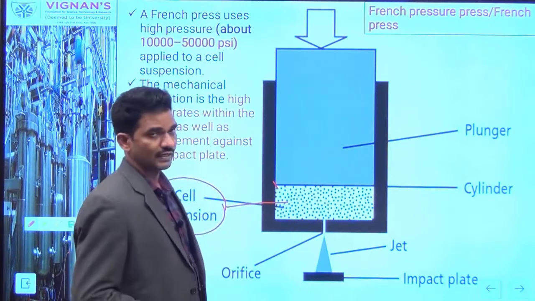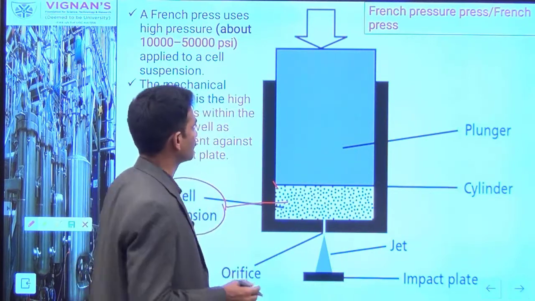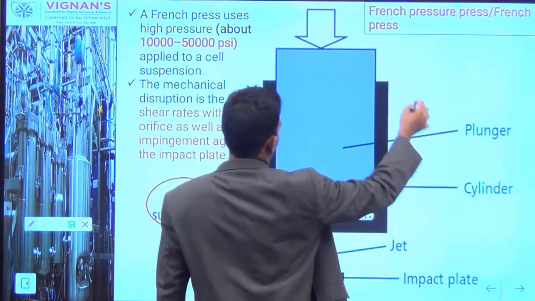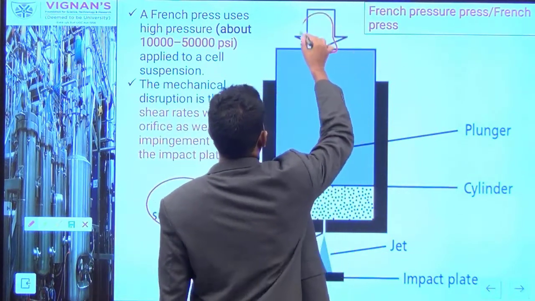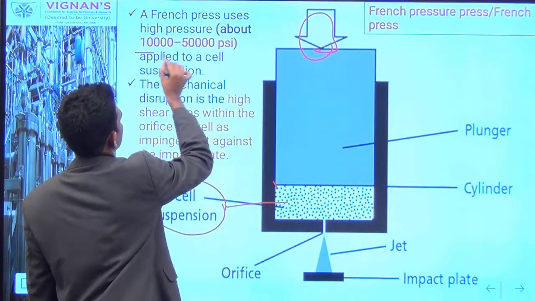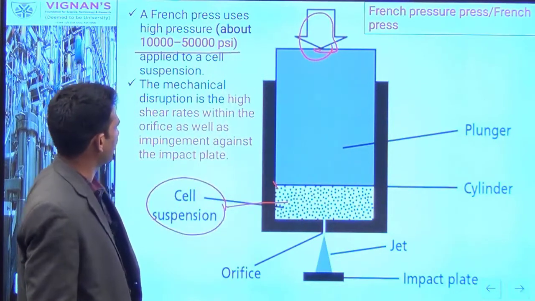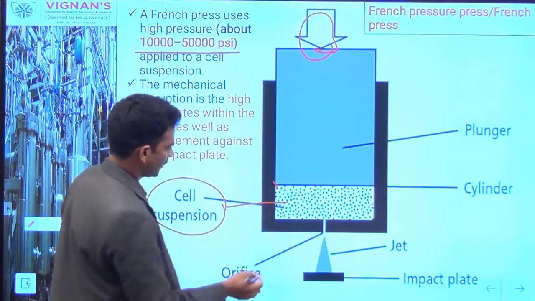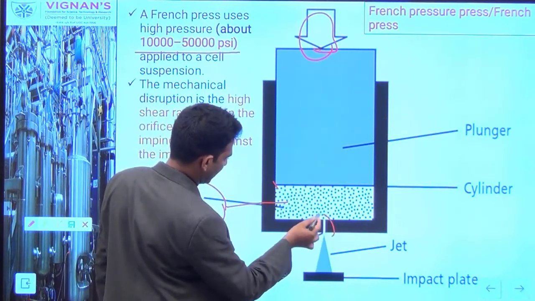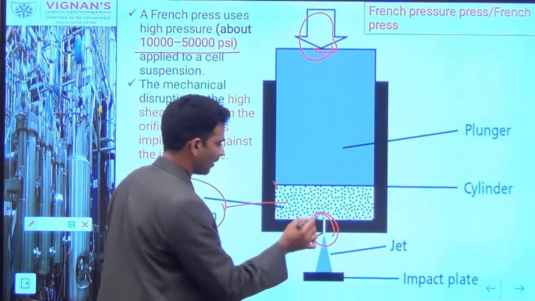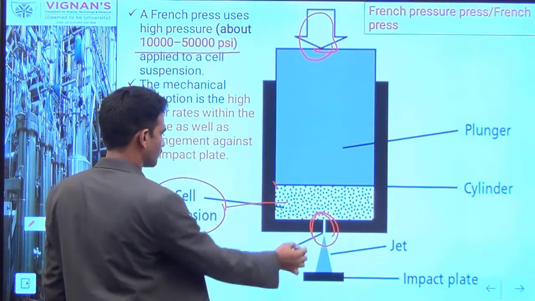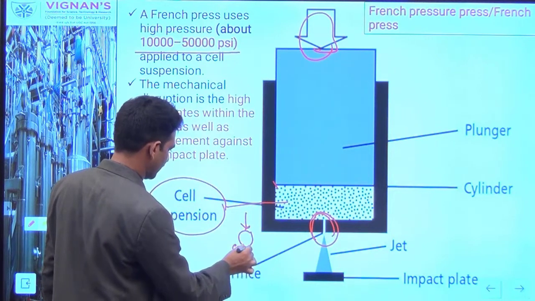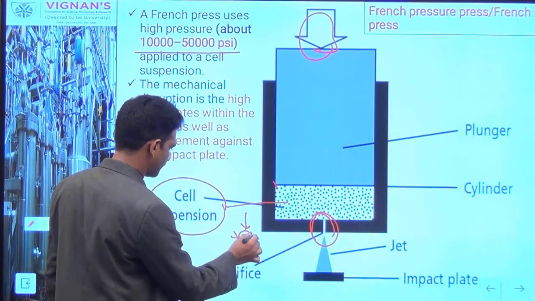A pump is used here to apply force. With high pressure in the range of 10,000 to 50,000 psi, this liquid suspension is forced. This force is generated at the small orifice, and the force generated on the cell particle leads to rupturing.